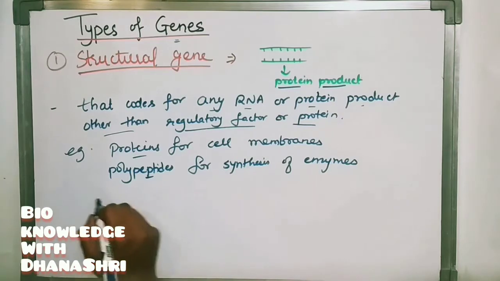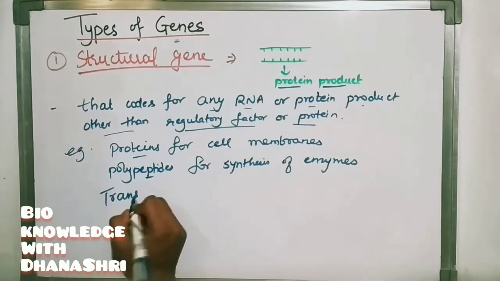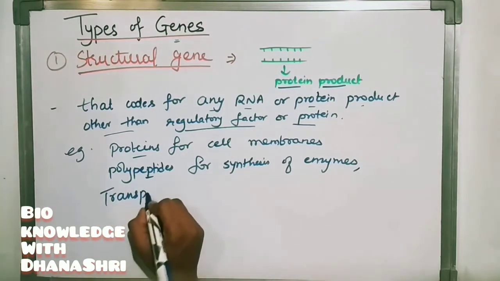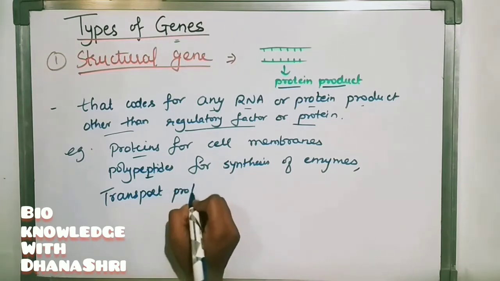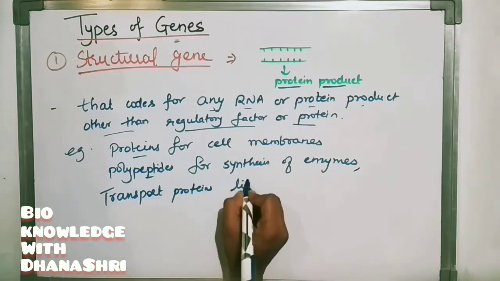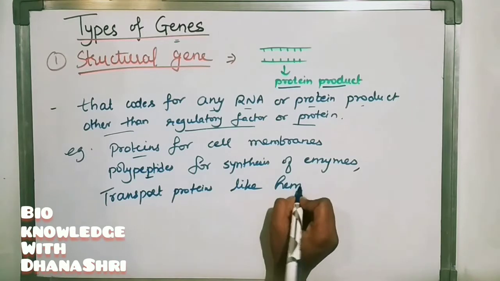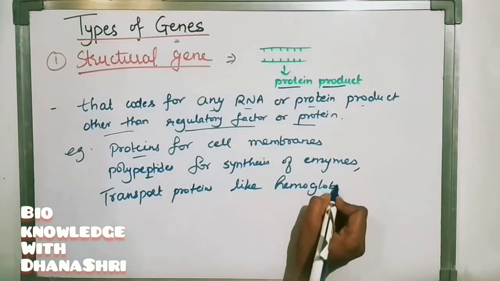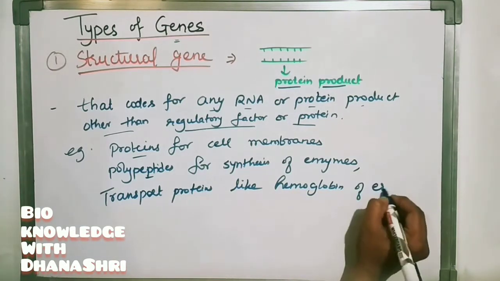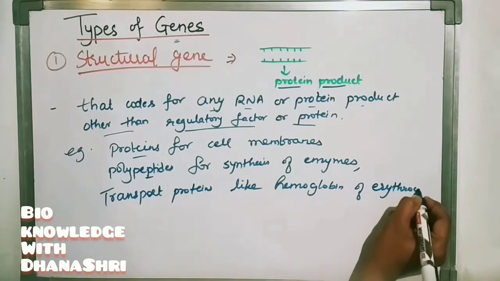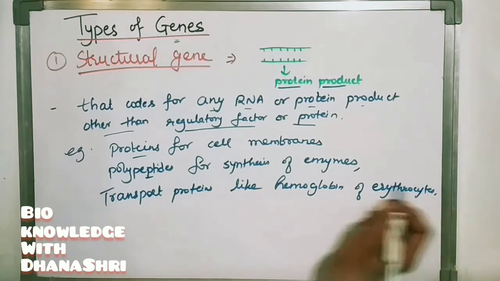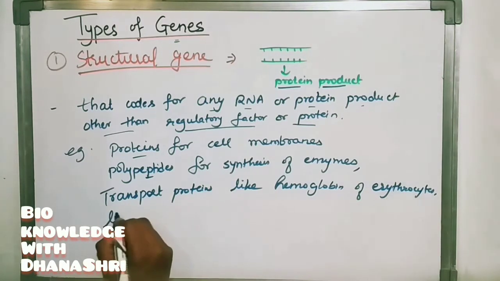Some transport proteins, like hemoglobin of erythrocyte. Lipid transporting protein.